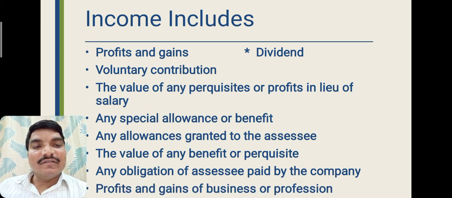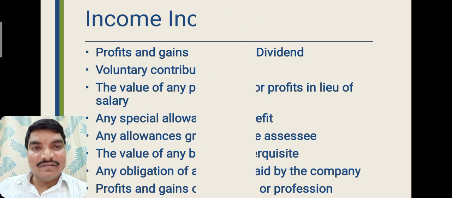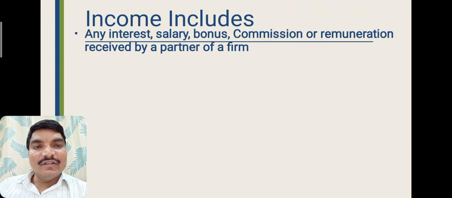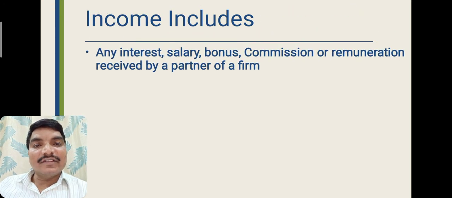Profits and gains of business or profession are also called income. And income includes any interest, salary, bonus, commission, or remuneration received by a partner of a firm.